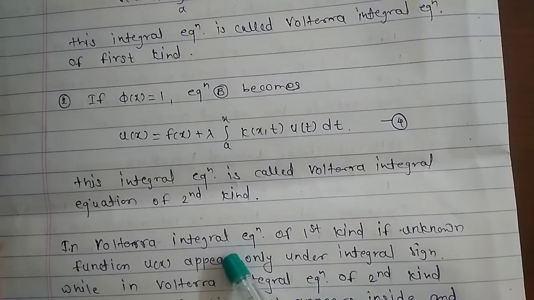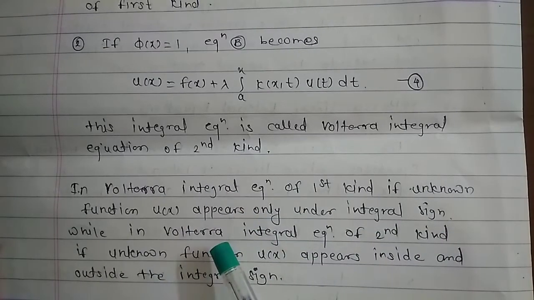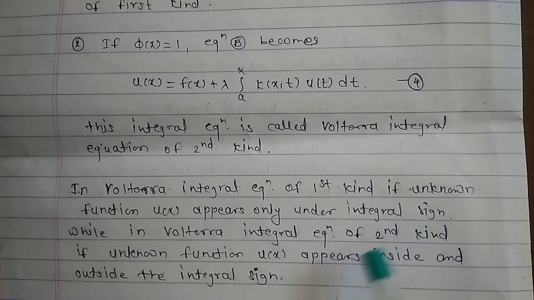In the Volterra integral equation of the first kind, the unknown function u of x appears only under the integral sign. So how do we determine whether a given integral equation is of the first or second kind? Look at the unknown function u of x.